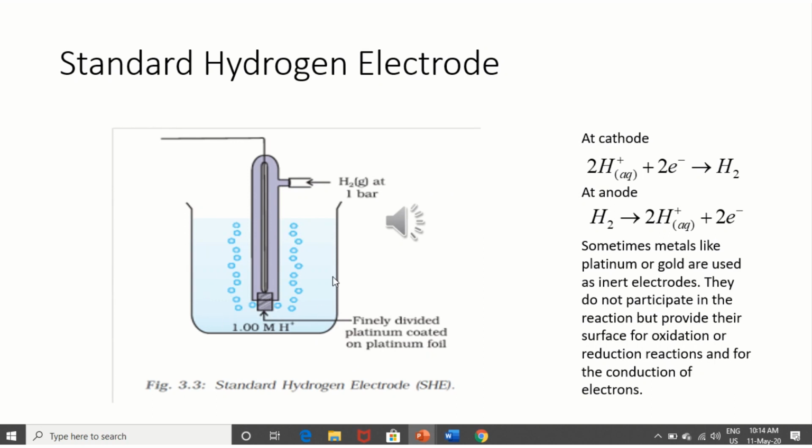The solution will be of 1 molar concentration, and when it is used as cathode, it gives this reaction. When it is used as anode, it gives this reaction. Sometimes metals like platinum or gold are used as inert electrodes. They do not participate in the reaction but provide the surface for oxidation or reduction reaction and for conduction of electrons. If you find platinum, gold, or graphite somewhere, it means they are just required to connect the external circuit to the internal circuit. They do not participate in the chemical reaction.